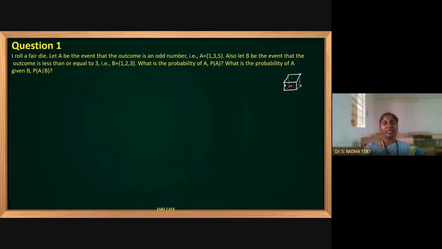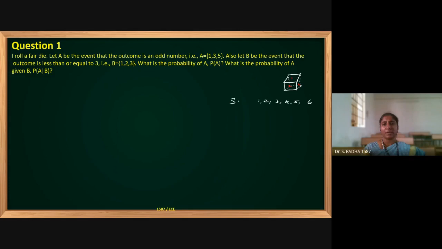When you roll a dice, 6 faces are there. Coin is having 2 faces only, either head or tail. Okay, but a dice is having 6 faces. When you roll a dice, only one face will come on the top. That will be the outcome. So we have a chance of getting 1, 2, 3, 4, 5, 6.